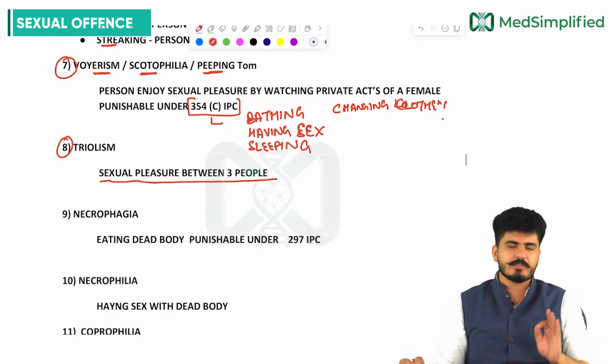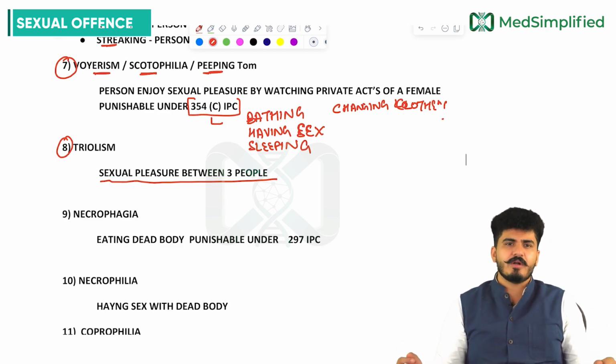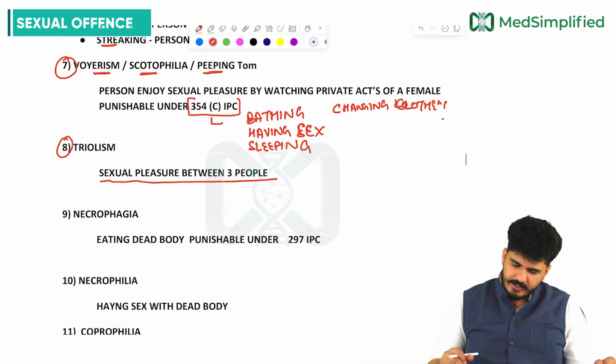Two partners are not sufficient. We require three partners to have sexual pleasure. This is called triolism, my dear friends. Next is necrophagia.